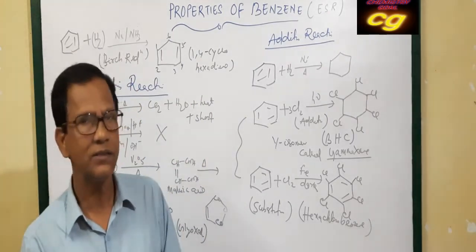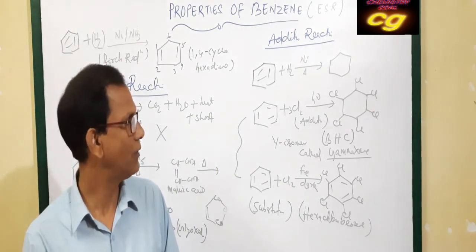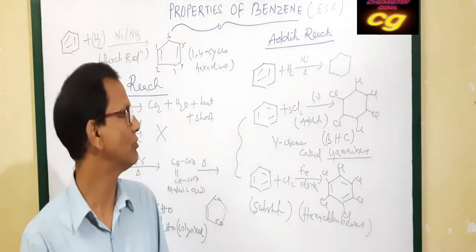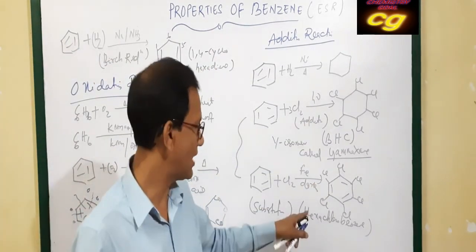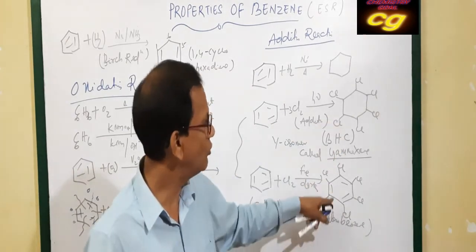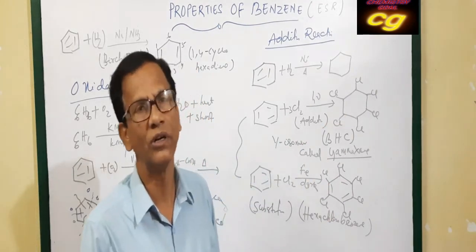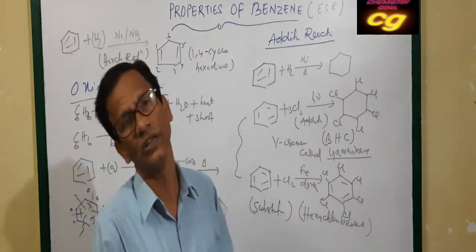You practice this; it is very important for your examination, and it requires writing practice also. You may be confused between hexachlorobenzene and BHC. The structure is almost the same, but the only difference is that BHC has no pi bonds remaining. It is the addition product, and the other is the substitution product. So you have to see the difference.